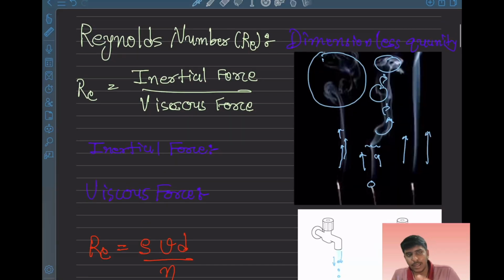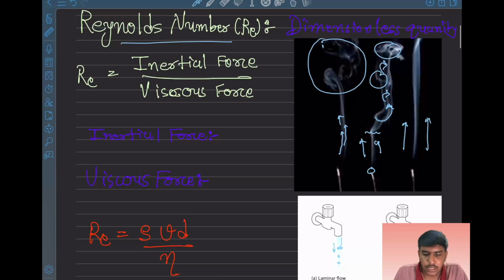To see turbulent and laminar flow mathematically, we can't just intuitively say whether the flow is laminar, turbulent or transitional. We have a parameter called the Reynolds number, which gives us the difference between laminar, turbulent and transitional flow. The Reynolds number is a dimensionless quantity, and it is a ratio of inertial force and viscous force.